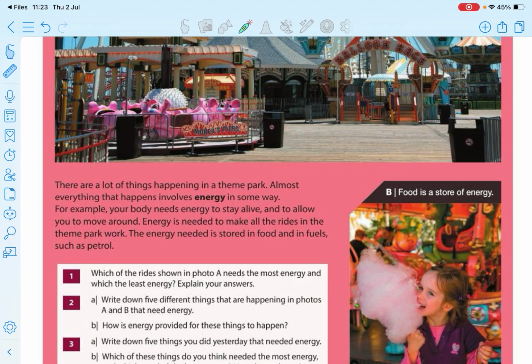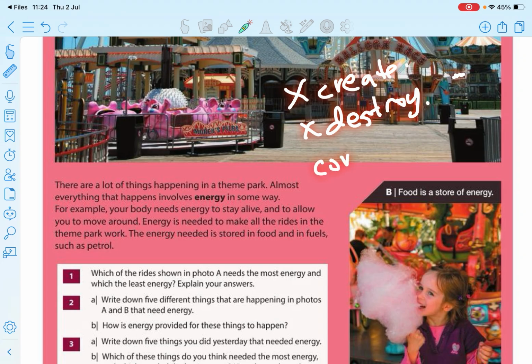In this lesson you need to know one thing, that is the energy conservation law. What is the energy conservation law? It is a law about energy: we cannot create or destroy energy. So energy is a fixed thing. You cannot create it, you cannot destroy it. Sometimes you may think we can create electrical energy. Yes, we create it, but it's not exactly creating. We convert it from another type.